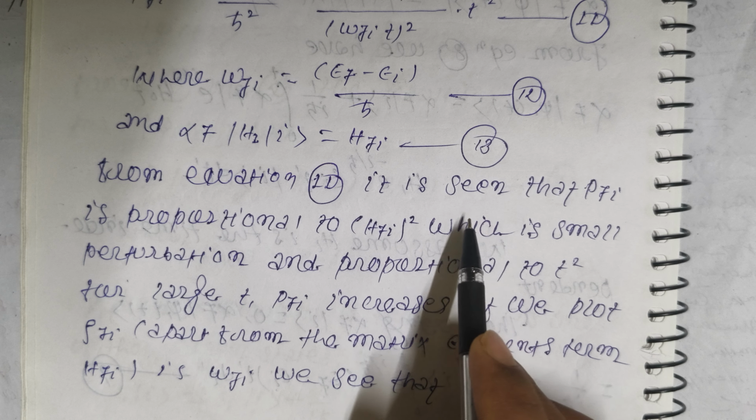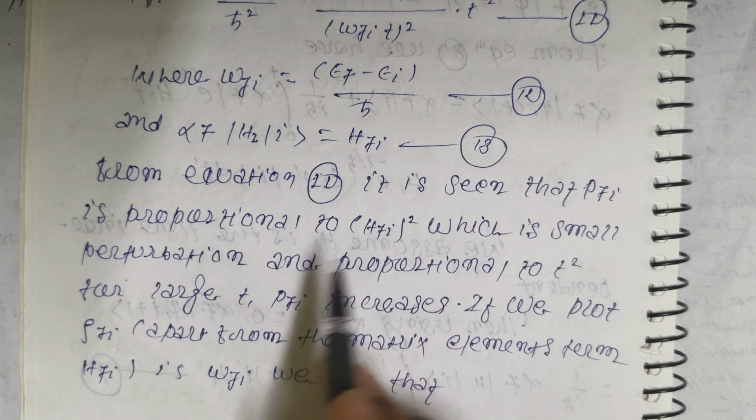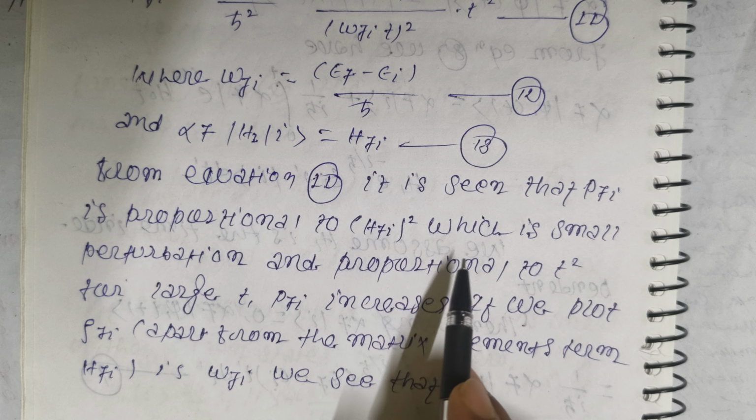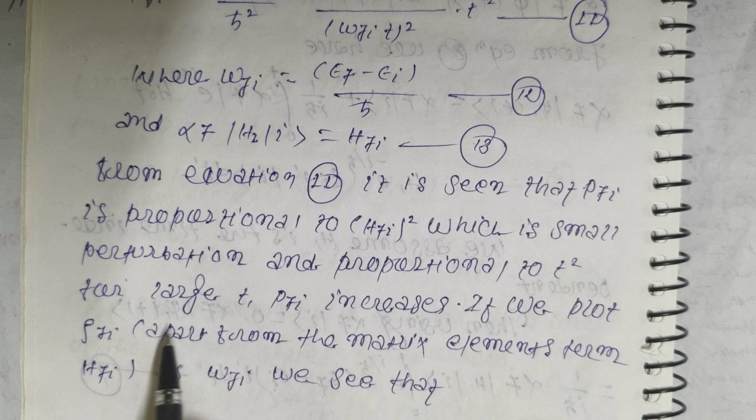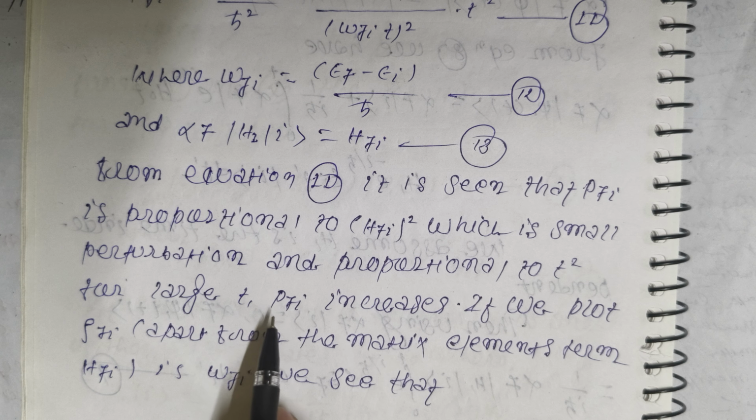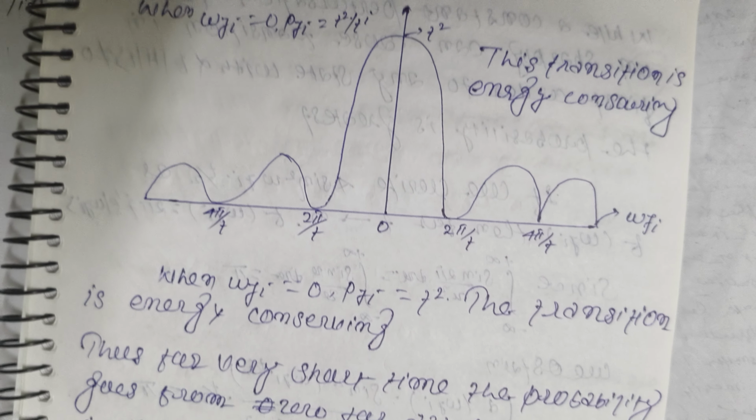From equation 11 it is seen that P_fi is proportional to |H_fi| square, which is a small perturbation, and proportional to t square. For large t, P_fi increases. If we plot rho_fi apart from the matrix elements, then H_fi versus W_fi, we see that this is the time independent figure, friends.